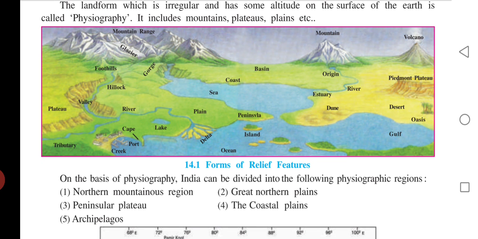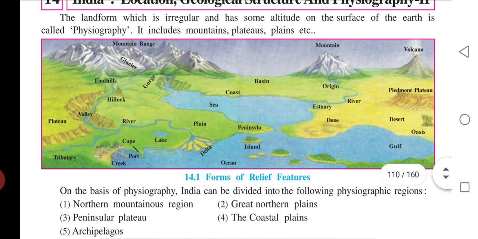So I hope that you are happy. If you are unable to understand any of these land types, then call me.